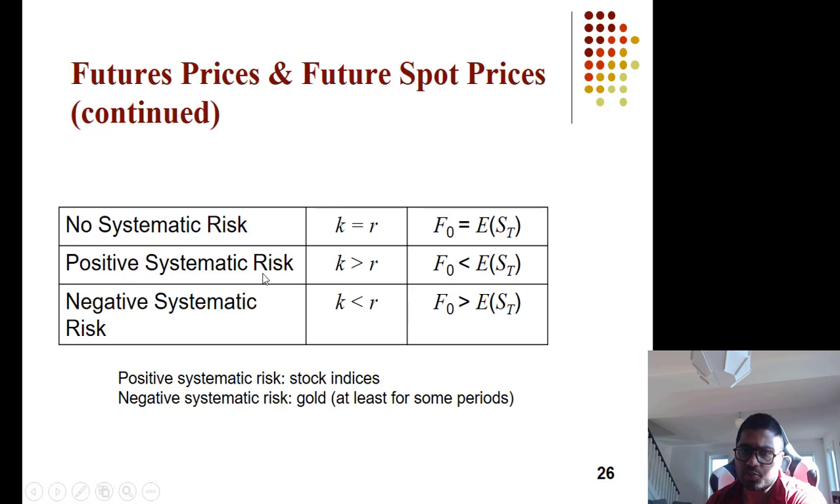If there is positive systematic risk, that is, the investment is more risky than risk-free, this equation holds true. If there is negative systematic risk, then the opposite holds true. That's it in chapter 5.